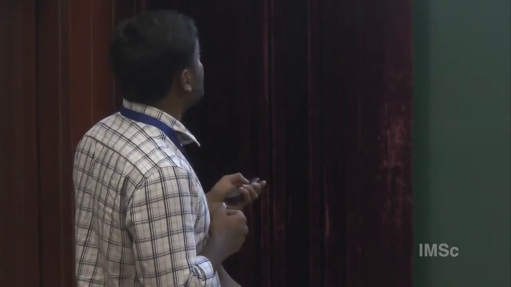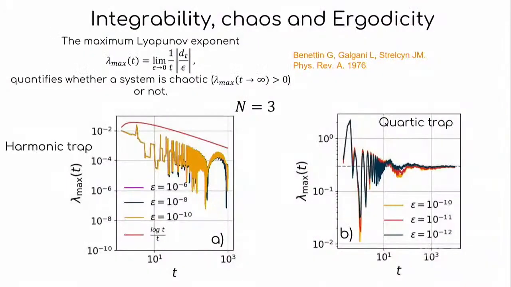So what we find is the Lyapunov exponent for the harmonic trap behaves very similar to log t by t. So in the large t limit, this is going to 0, in the sense that it's sort of integrable-like. But for the quartic trap, for 3 system sizes and different epsilons, where epsilon is the initial distance between the trajectories, the initial conditions, we see that the Lyapunov exponent is positive.